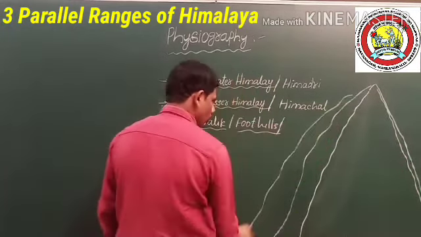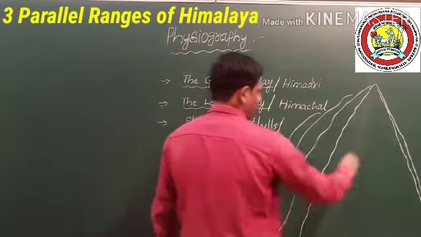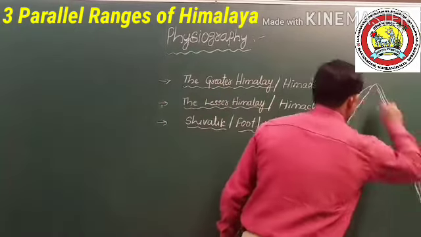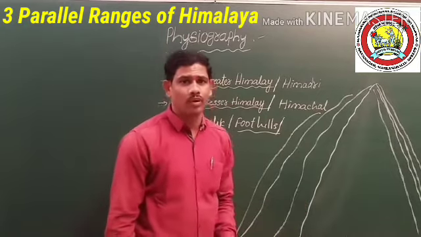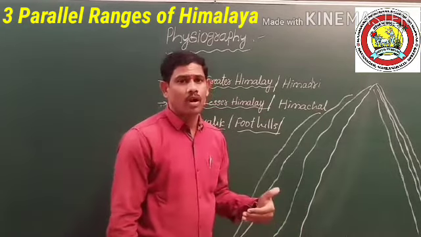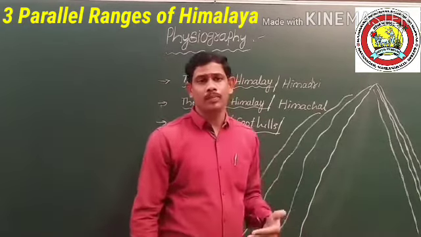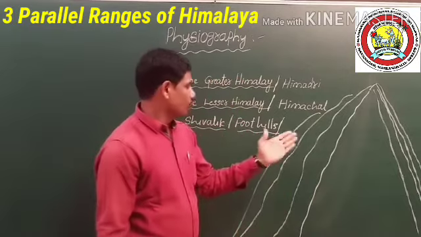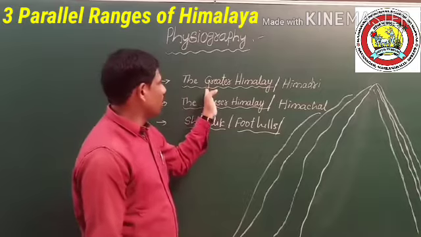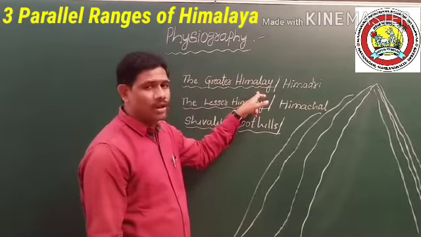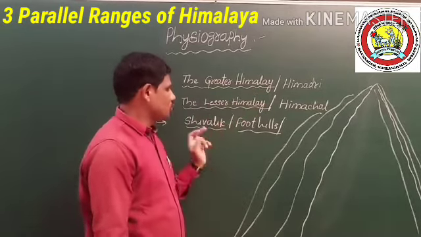These are young fold mountains. Yes, students, the Himalayan ranges are a group of young fold mountains, a chain of mountains located in the northern frontier of India. So the Himalayas consist of Greater Himalaya, Lesser Himalaya, and the Shivalik range.